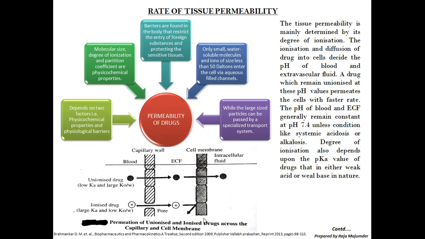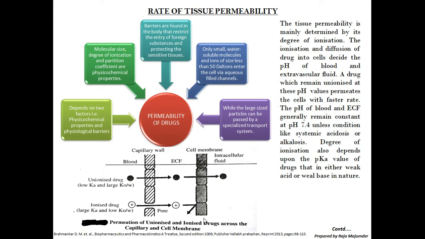So here is the tissue permeability. Tissue permeability is mainly determined by its degree of ionization. The ionization and diffusion of a drug into cells depend on the pH of blood and extravascular fluid. A drug which remains unionized at this pH permeates the cells at a faster rate. The pH of blood and extracellular fluid generally remains constant at pH 7.4 unless there are conditions like systemic acidosis or alkalosis. During acidosis or alkalosis, the pH will fluctuate.